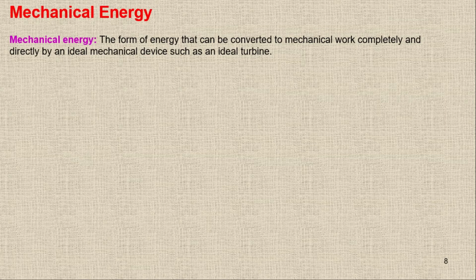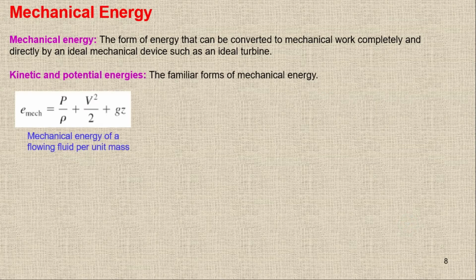So whenever the energy is converted into mechanical work with the help of any mechanical device, it is called mechanical energy.